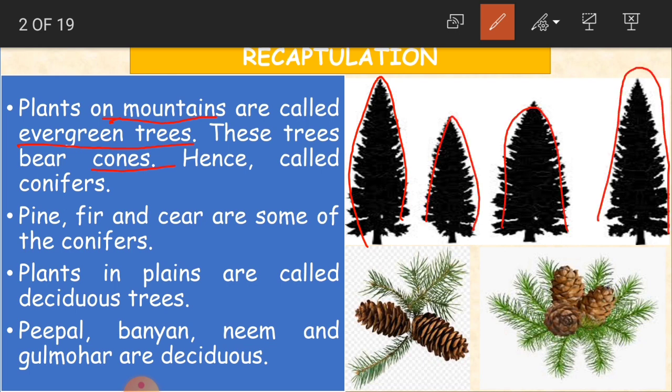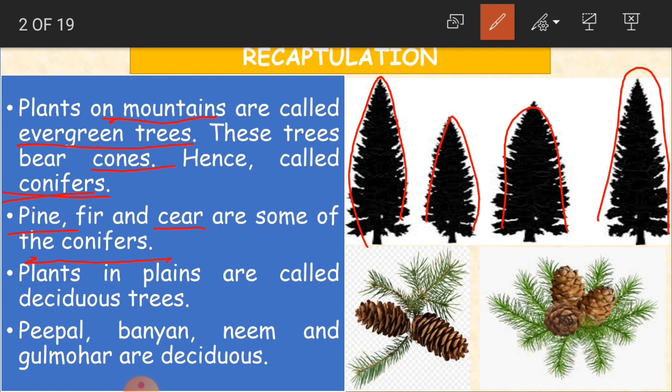The leaves of these trees are in the shape of a cone, hence called conifers. The sharp leaves are called conifers. Pine, fir and cedar are some examples of conifers.